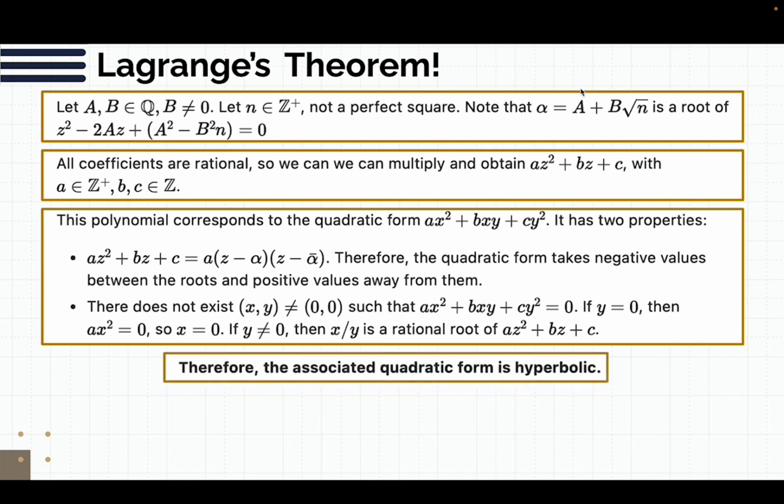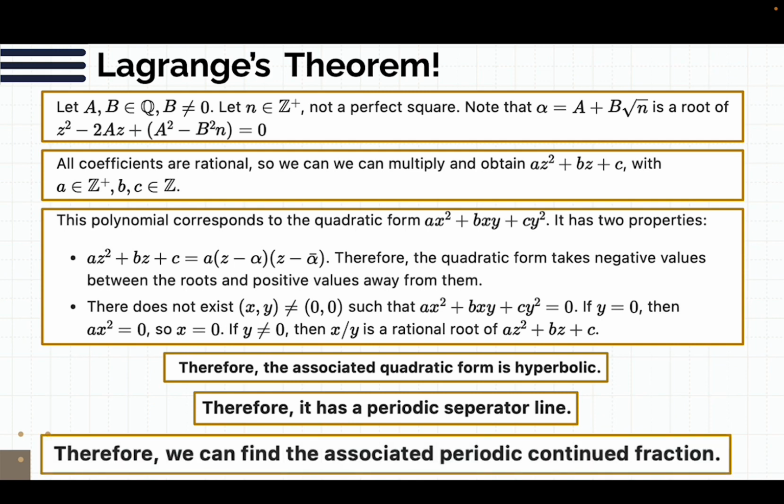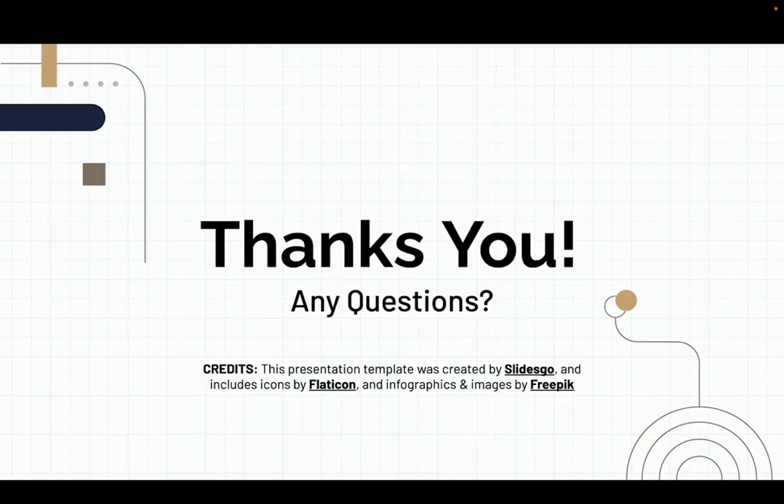We went from a quadratic irrational to a hyperbolic form. And because it's a hyperbolic form, it has a periodic separator line, which was the previous theorem. And because it has a periodic separator line, we can find the associated periodic continued fraction. So yeah, I think it's a really great proof, and that just about wraps it up.